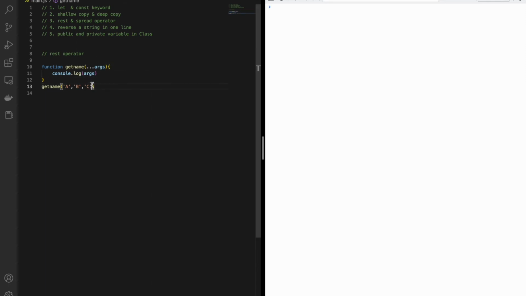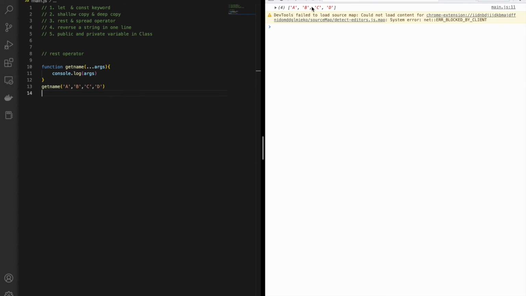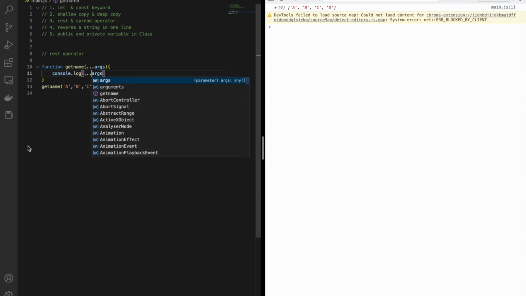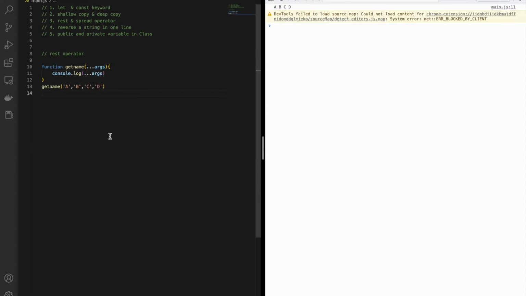So now if I pass another value, you can see a b c d. But with the help of the spread operator, by using 3 dots I will be able to take out the properties a b c. So it looks the same, but the behavior differs, whether you are taking the properties out or putting the values inside. This is the major difference between the rest and the spread operator.